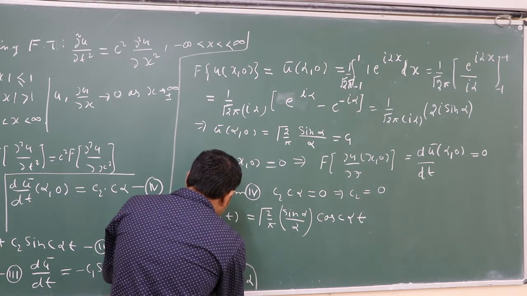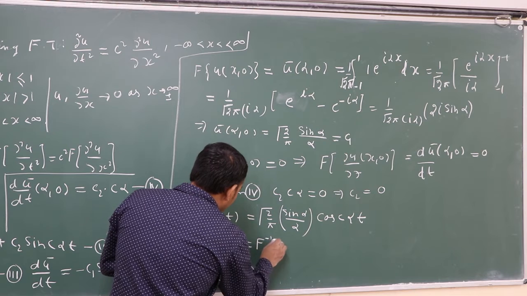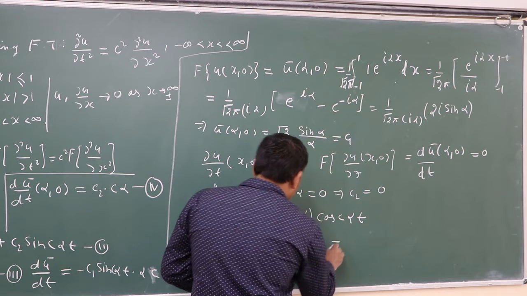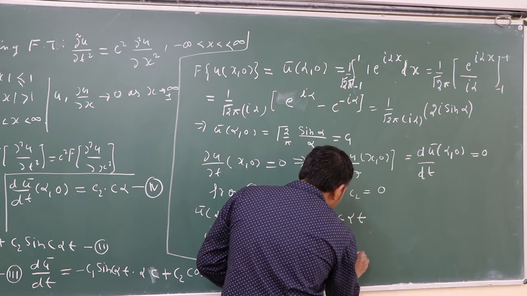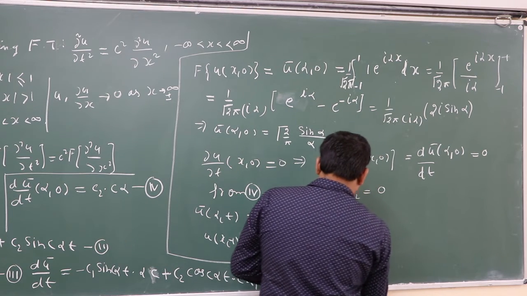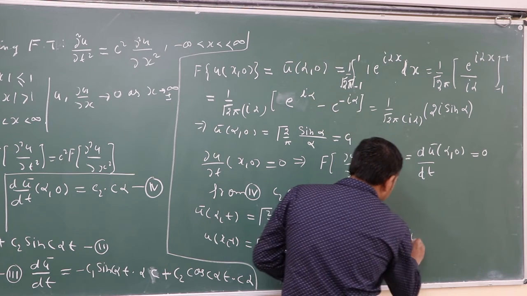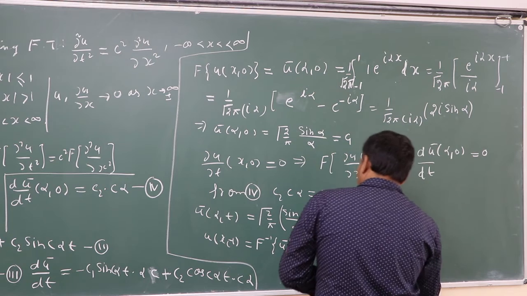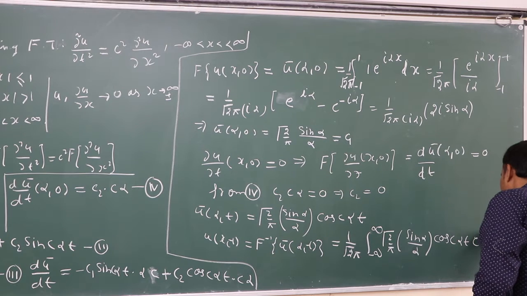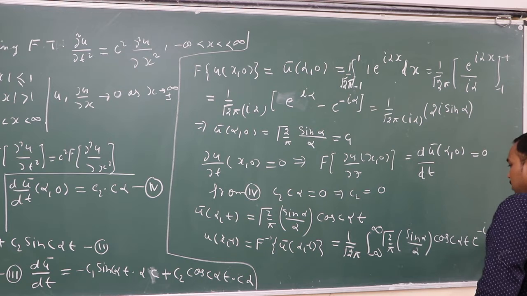We can say u x t equals F inverse of u bar alpha t, that is equal to 1 upon root 2 pi, integral from minus infinity to plus infinity, root 2 upon pi sin alpha upon alpha cos alpha t e to the power minus I alpha x d alpha.